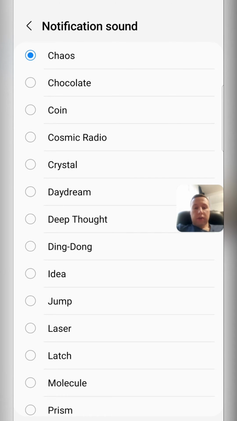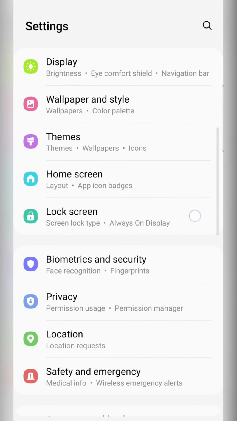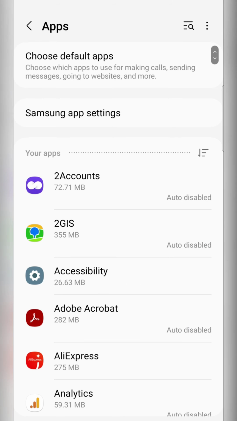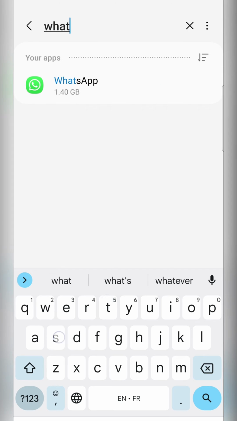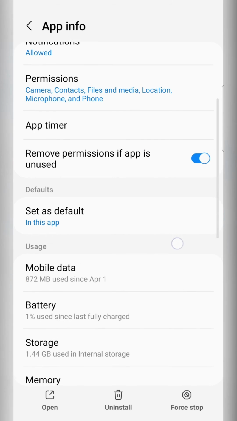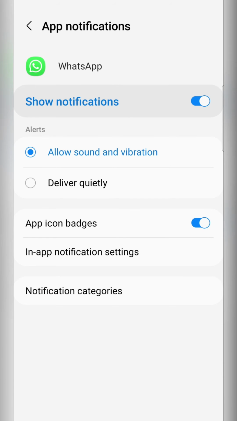For this, return to the main settings and find apps. Then find our app, for example, WhatsApp, and in WhatsApp find notifications. And here tap in-app notification settings.